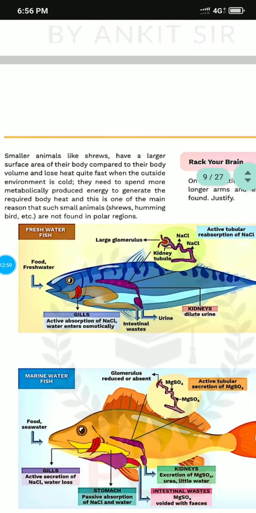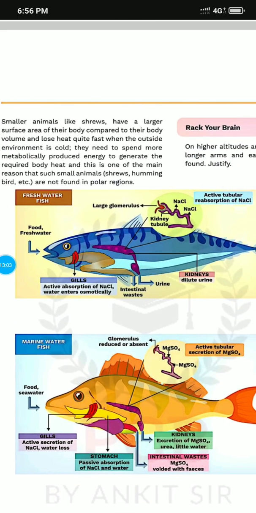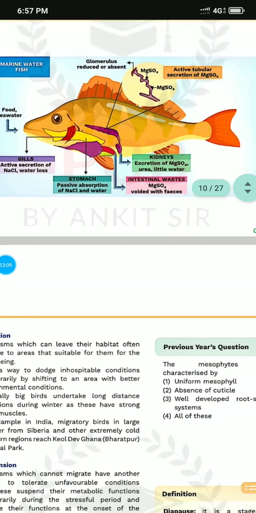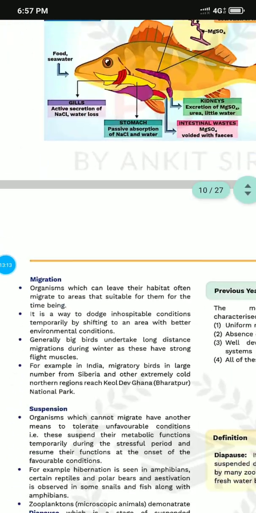So freshwater fishes and marine water fishes have a different type of strategy to live in and adapt in their environment so they can survive. Now there is a process called migration: organisms which can leave their habitat and migrate to other areas. Why other areas? Because that area is suitable for their livelihood.